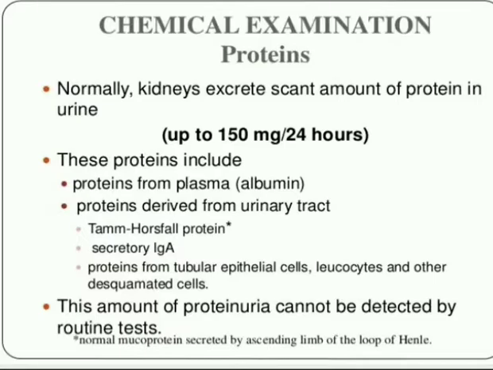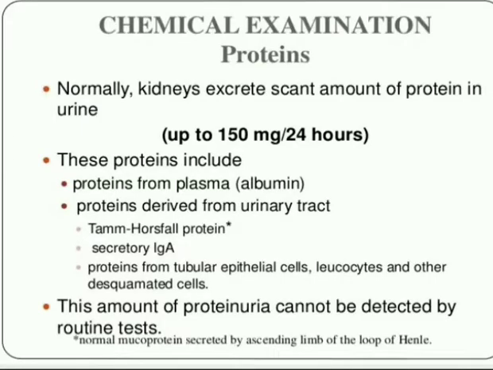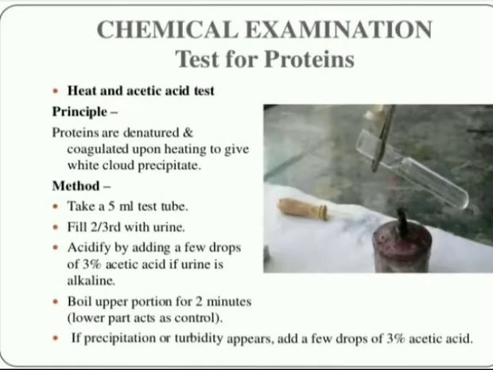Remember, proteinuria means presence of proteins in urine. And what is the test for these proteins? The acetic acid test. The main principle is that proteins are denatured and coagulate upon heating to give a white cloud precipitate. If proteins are present in urine, there may be a white cloud precipitate.